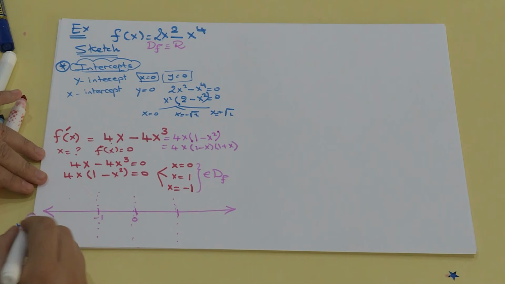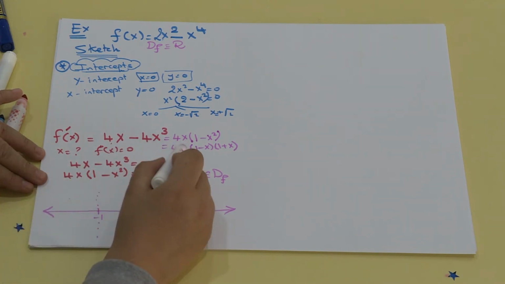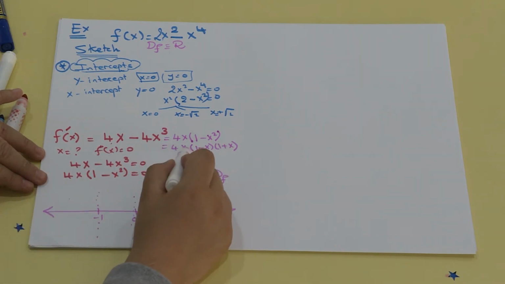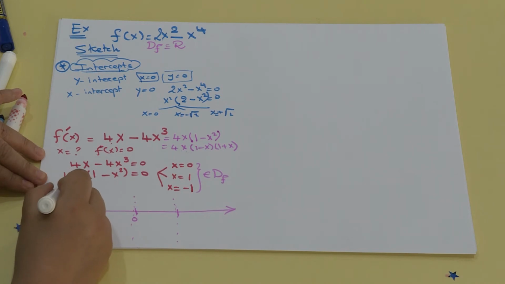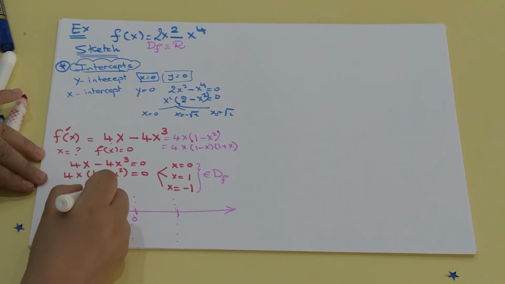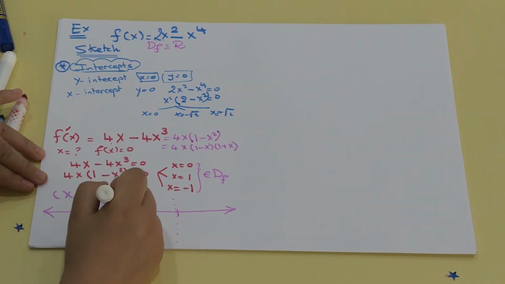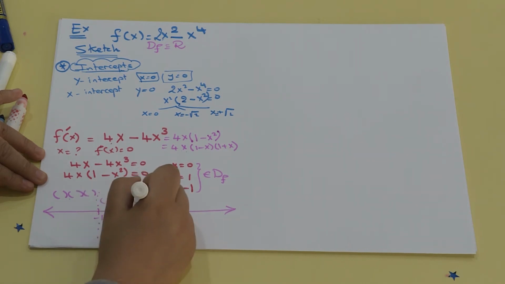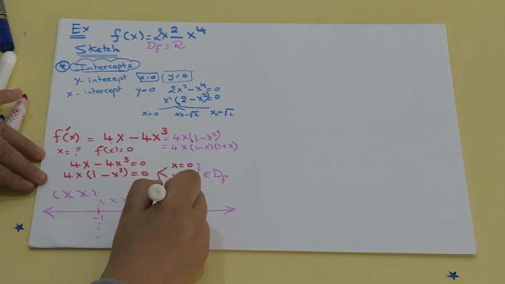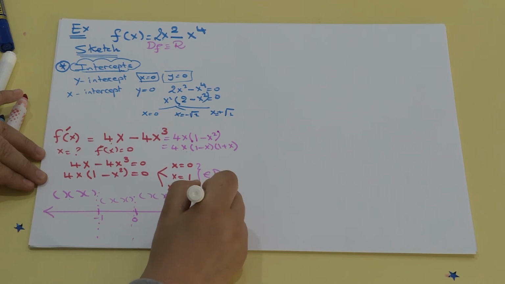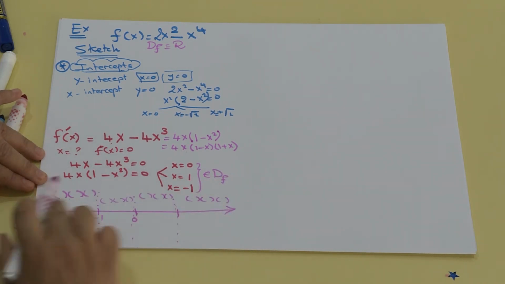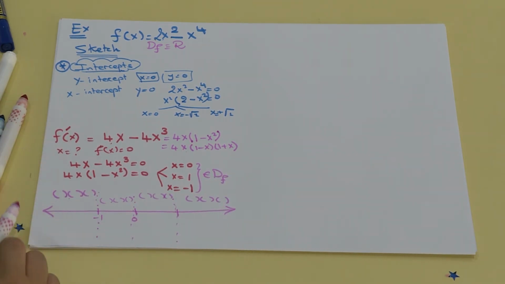So the first derivative is a product of 3 things which might change in sign: the first thing, the second thing, the third thing. This is again first, second, third. First, second, third. And in this interval, first, second, and third thing. Then I start studying the sign in each interval.